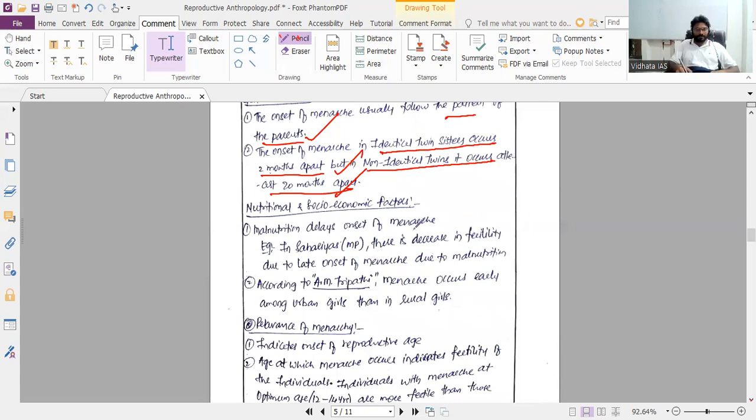Nutritional, socio-economic factors. Malnutrition delays the onset of menarche. For example, among the Saharias of MP, there is a decrease in fertility due to late onset of menarche caused by malnutrition. According to AM Tripathi, menarche occurs earlier among urban girls than rural girls.